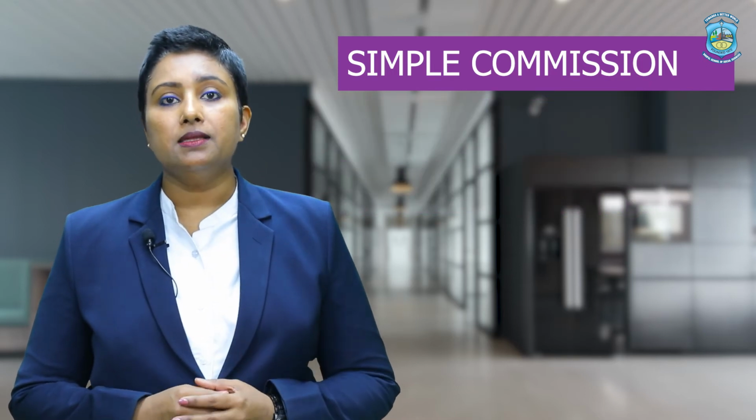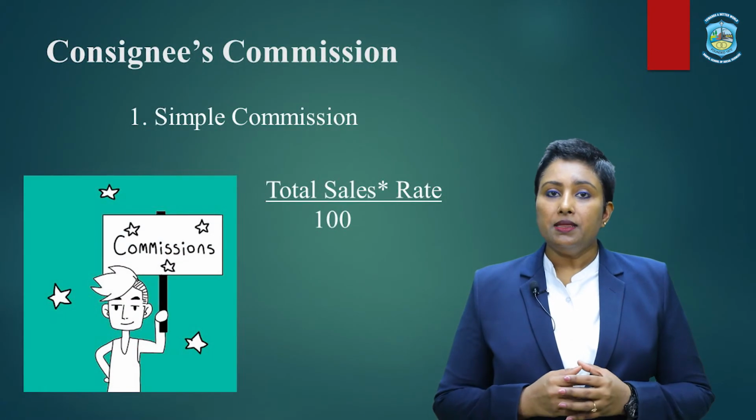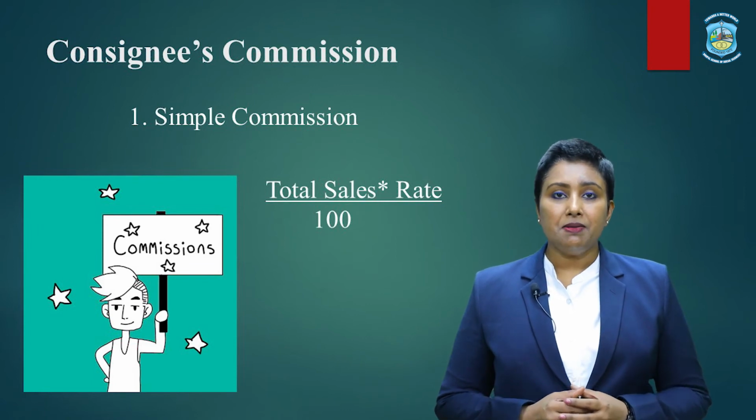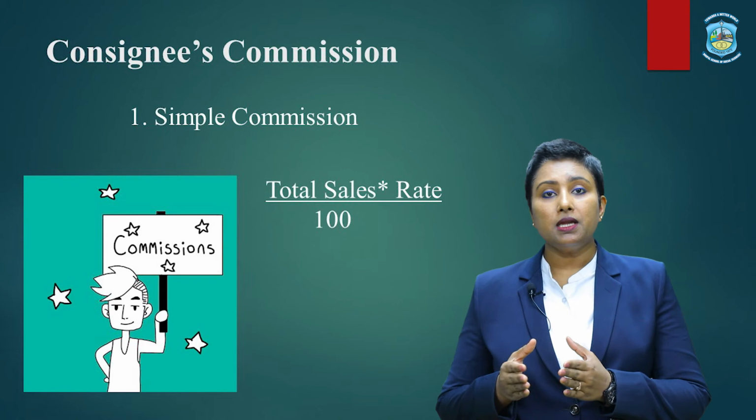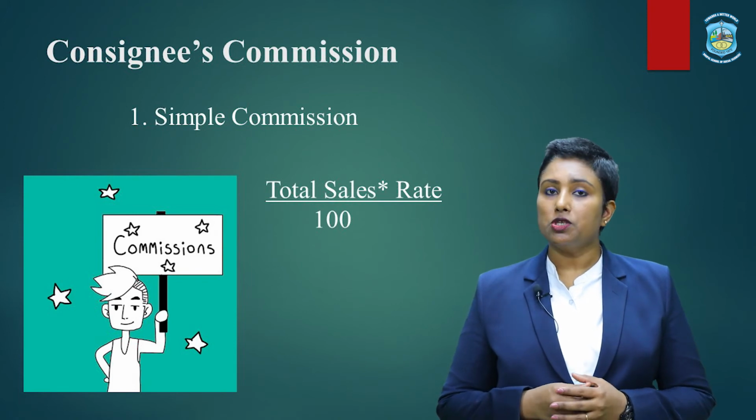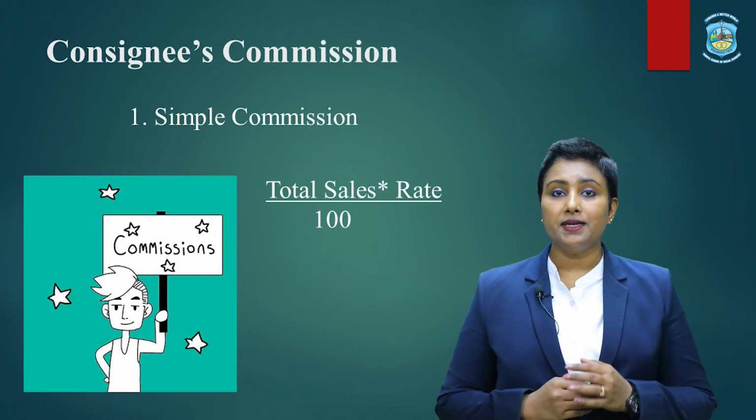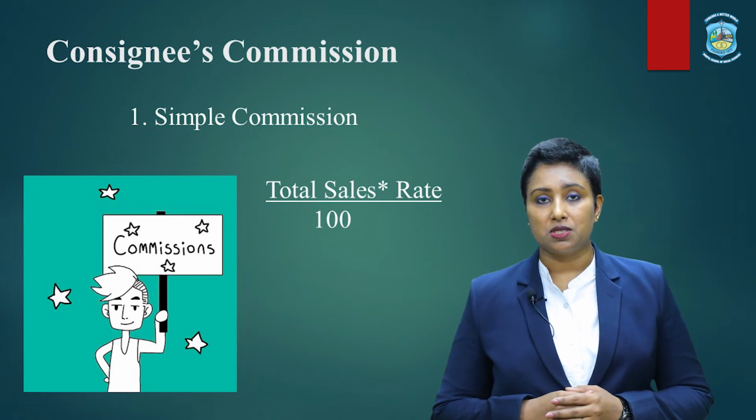The first one is the simple commission. Now, in this case, you can evaluate the simple commission by simply multiplying the rate of the commission with the total sales to get the amount of commission to be recorded in the credit side of the commission account.